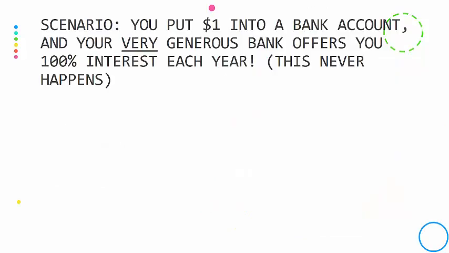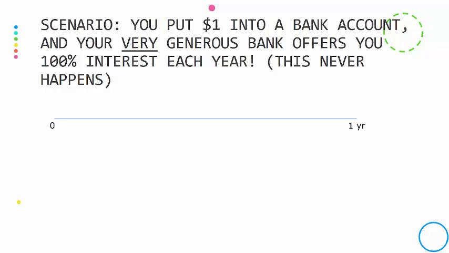So he was interested in how that worked out, so he started investigating. We'll consider a very simple scenario. Let's say that you open a bank account, you put $1 into your account, and your bank is very generous and gives you 100% interest each year. Now, that will never happen in your life. Usually banks will pay you about 0.06% interest. That's how low it is. But let's say this bank is super nice.